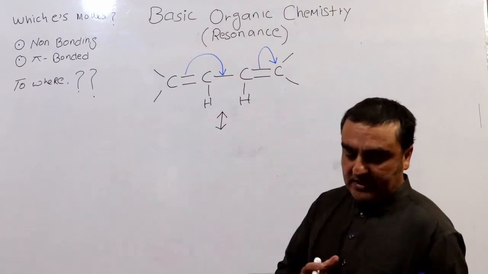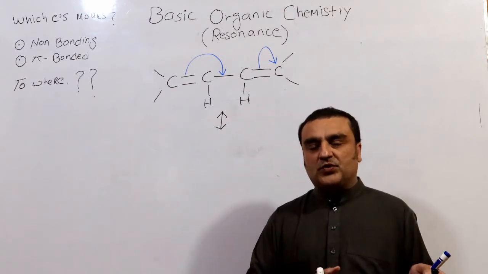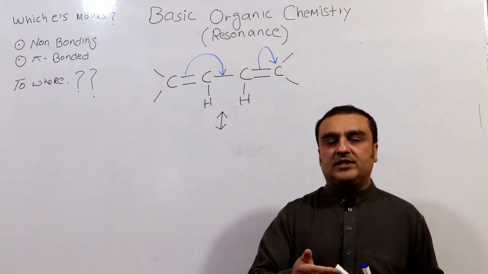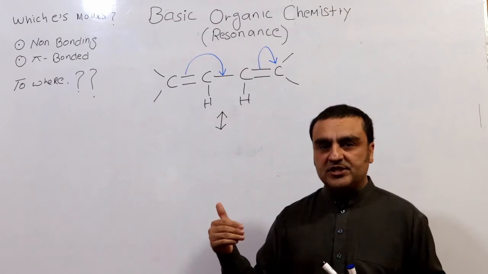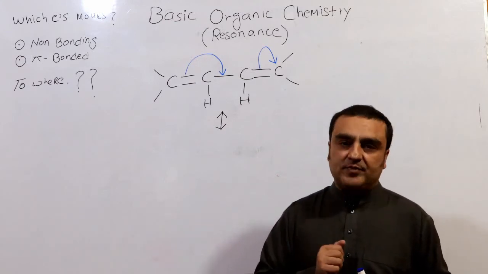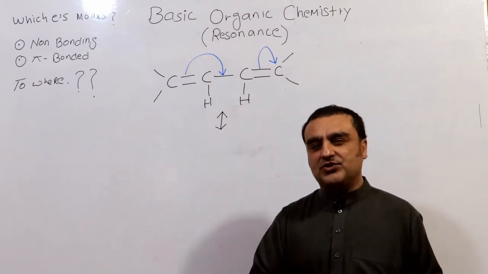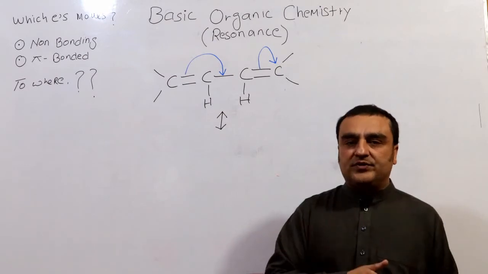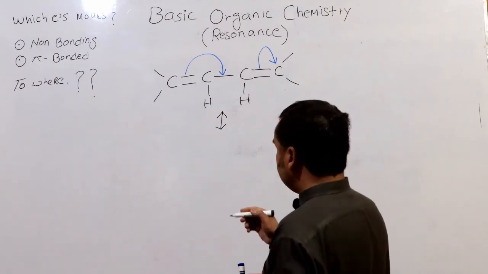The advanced version of the resonance or delocalization, which you will find in the modern concept of resonance, for that you need to see the link shared below. This is a basic course, so it's important for those students who are new to organic chemistry.